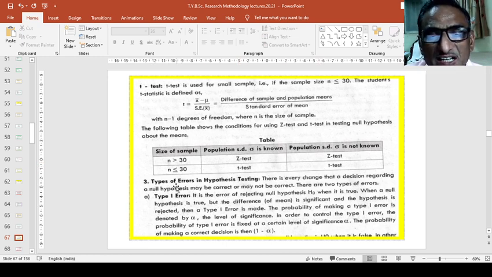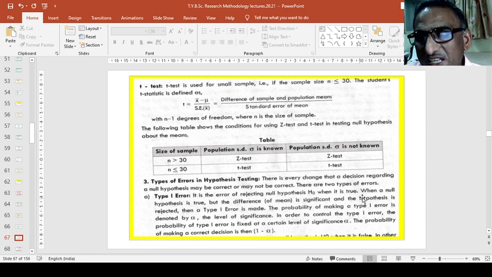आता तिसरं टाईप ऑफ error in hypothesis testing. There is every chance that a decision regarding a null hypothesis may be correct or may not be correct. And there are two types of errors. Type 1 error is the error of rejecting null hypothesis H0 when it is true. When a null hypothesis is true but the difference of mean is significant and the hypothesis is rejected, then a type 1 error is made.